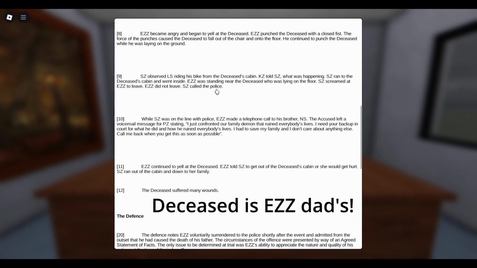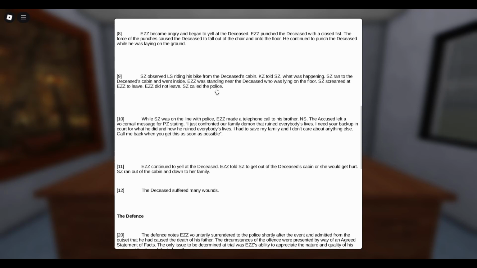EZZ punched the deceased with a closed fist. The force of the punches caused the deceased to fall out of the chair and onto the ground. He continued to punch the deceased while he was laying on the ground.